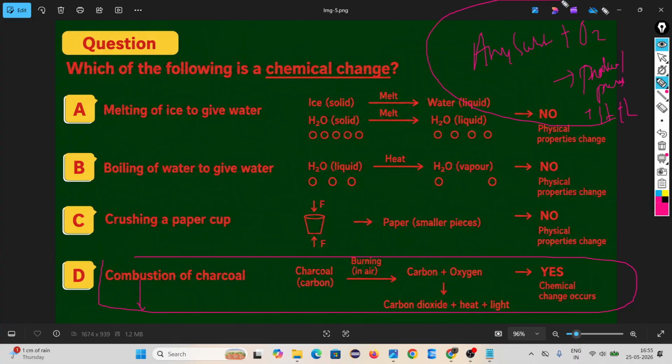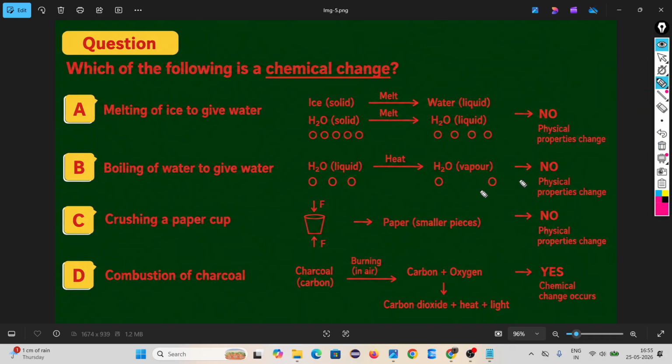This is called combustion. Combustion is nothing but one type of burning. And the substance which can react with oxygen is called a combustible substance.